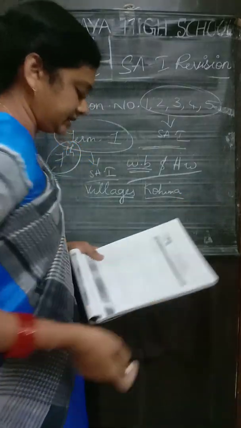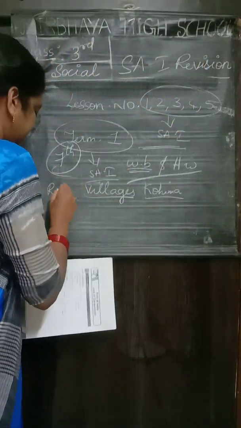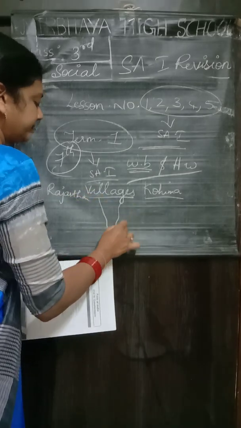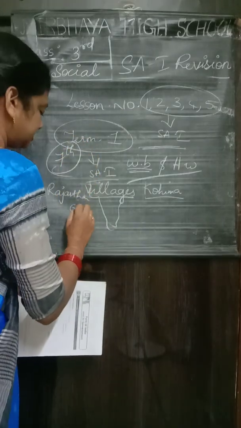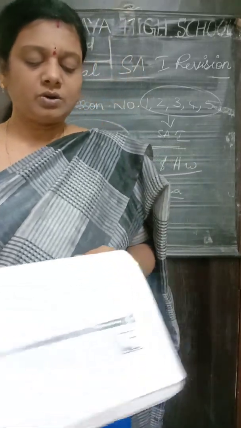And name the largest Indian state. The largest Indian state children, it is Rajasthan. And which is the smallest? It is Goa. And the short answer question children. What is union territory? Name any one union territory.